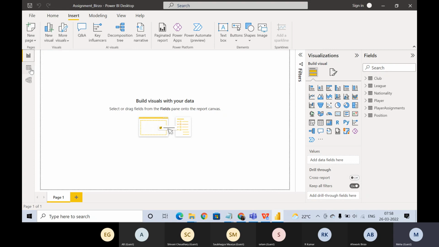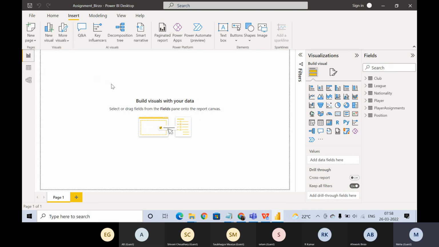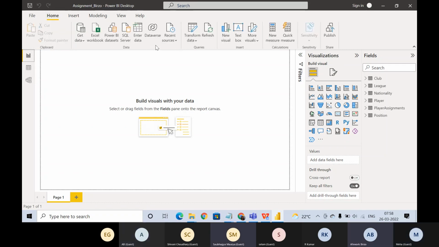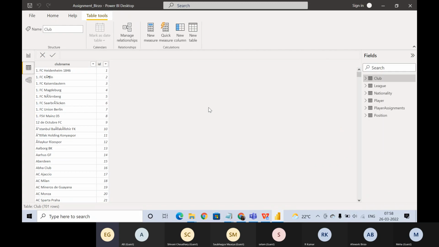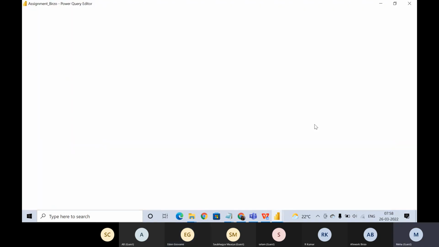So should I go to this particular view and then do it, or should I go to report view and then do it? I think from the table view, add column and from table name. From the data view, or like we will be in the report view itself? From the data view. On query editor, if you open the query editor, you can write the M query on that as well.